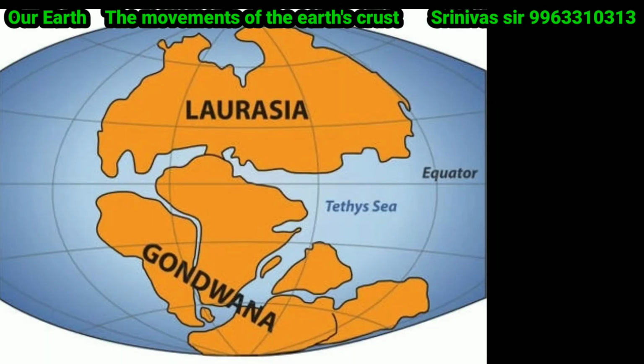These two blocks, Laurentia and Gondwana lands, were moving due to some internal disturbances like high temperature, high pressure and convectional currents inside the earth. Because of this, Laurentia and Gondwana moved from their places. When they moved away, a shallow sea was formed between these two, and it was called Tethys Sea.